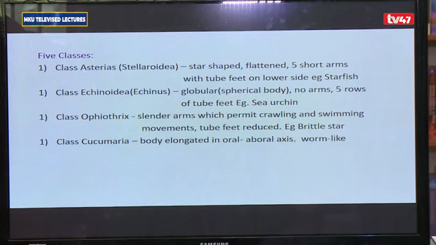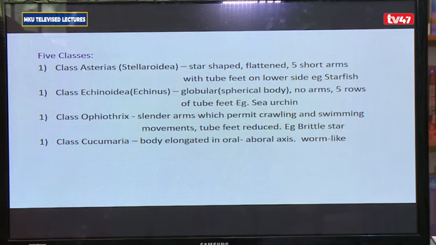Now, the difference between the classes. If we come across an echinoderm where the body is star-shaped with 5 short arms, and it is flat, and the tube feet are on the lower side, then that is in class Asterias.